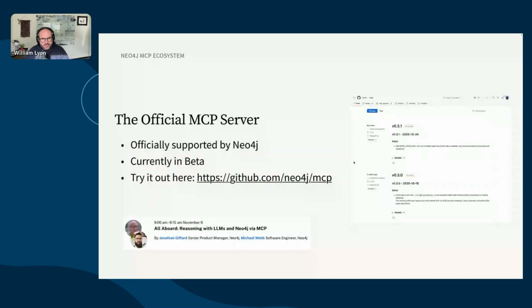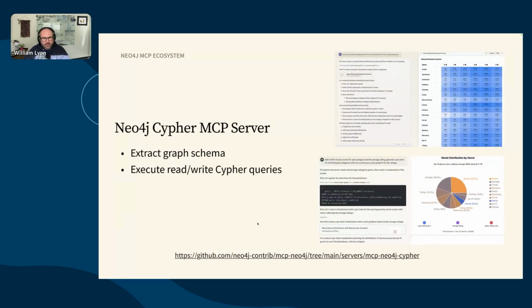So the official MCP server is currently in beta. I think it's beta 3 now. Earlier today, John and Michael did a talk that showed how to use the official MCP server, so it's definitely functional. You can try it out. There are some releases in the GitHub repo there. The Neo4j Cypher MCP server is the one we're going to use today. This allows for exposing the schema and also for our model to be able to execute Cypher queries.